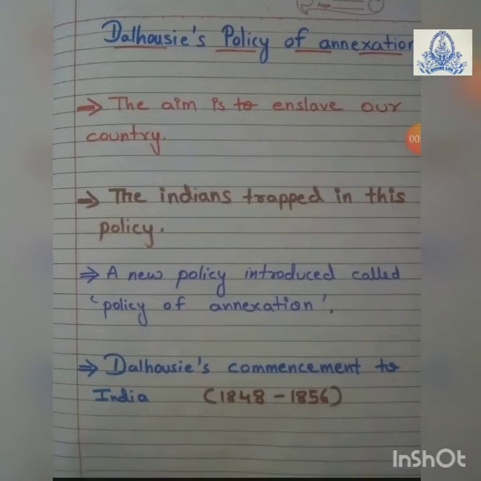Now the next topic, Dalhousie. When Dalhousie came to India in 1848, his aim was clear: to give more and more profit to the British traders by trading coffee, tea and cotton. So they started acquiring land for cultivation of tea, coffee and cotton on a large scale. Next, he wanted to run the administration smoothly, so he made lots of new policies.